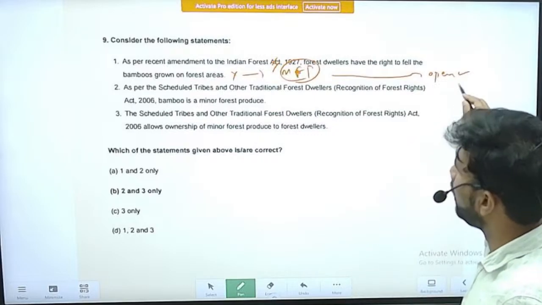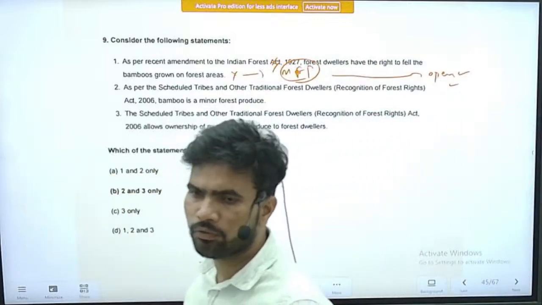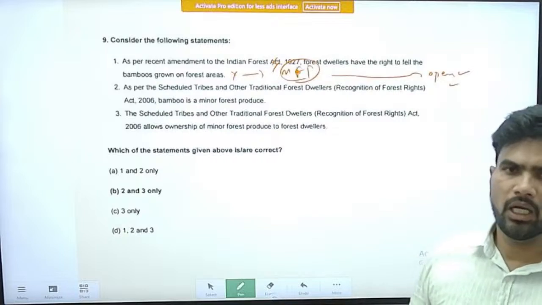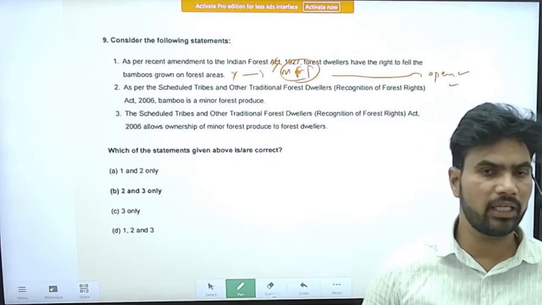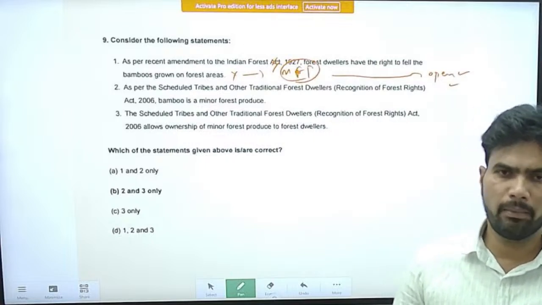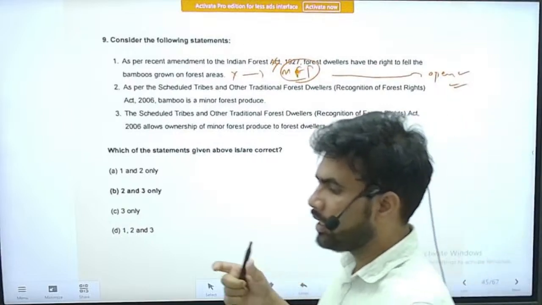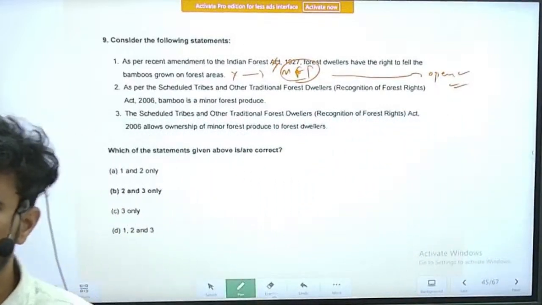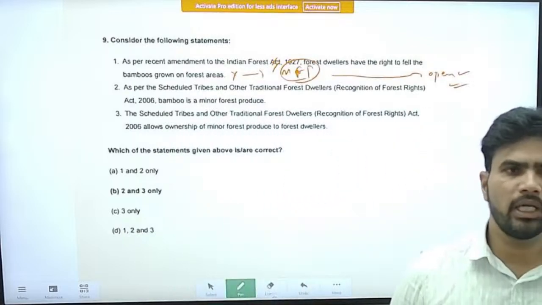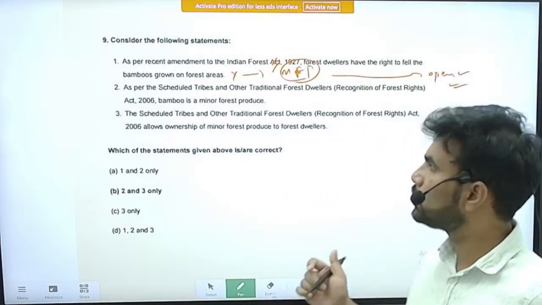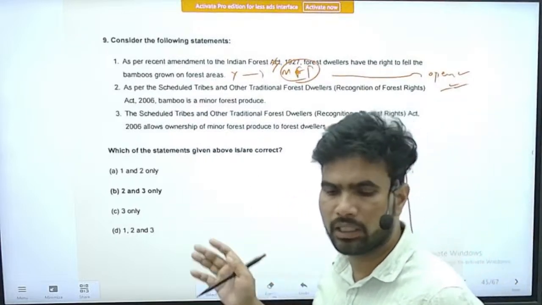However, in the year 2019, there was an amendment to the Forest Act to encourage people to grow bamboo and diversify the economy based on bamboo. This amendment has been made, where the bamboo grown on open lands, revenue lands or own lands is removed from the definition of the tree. So now the bamboo that is grown on open lands can be felled, and it can be used.